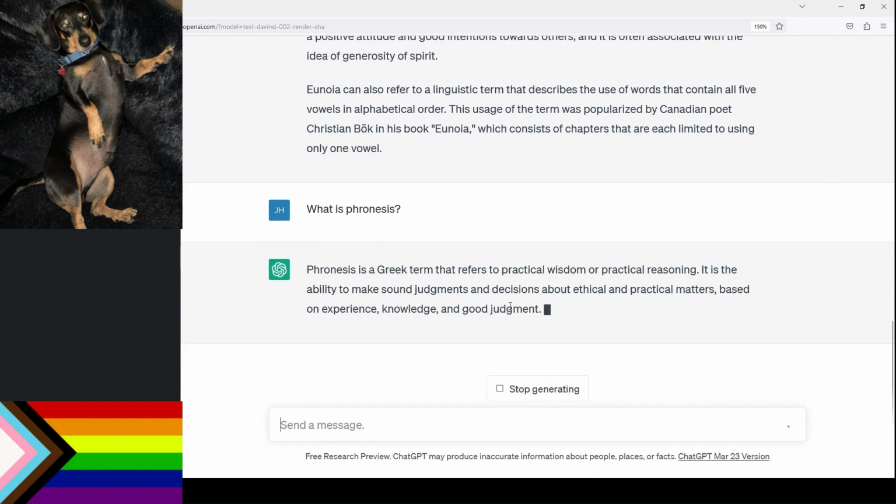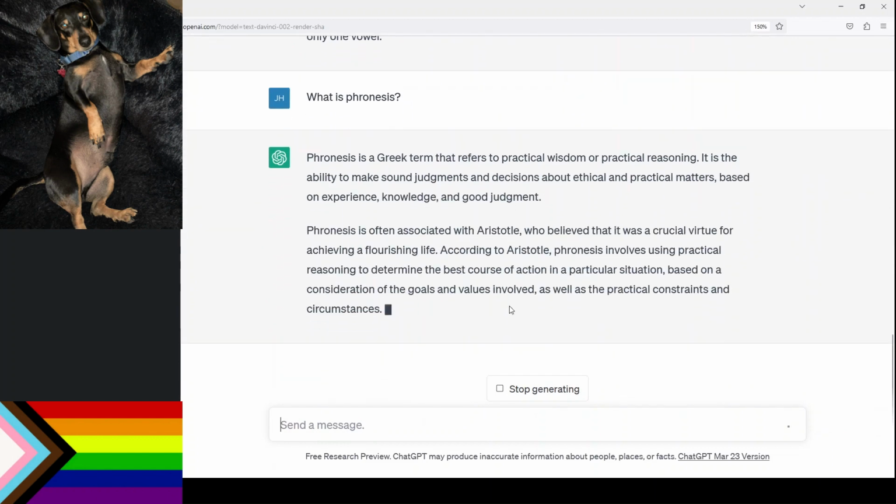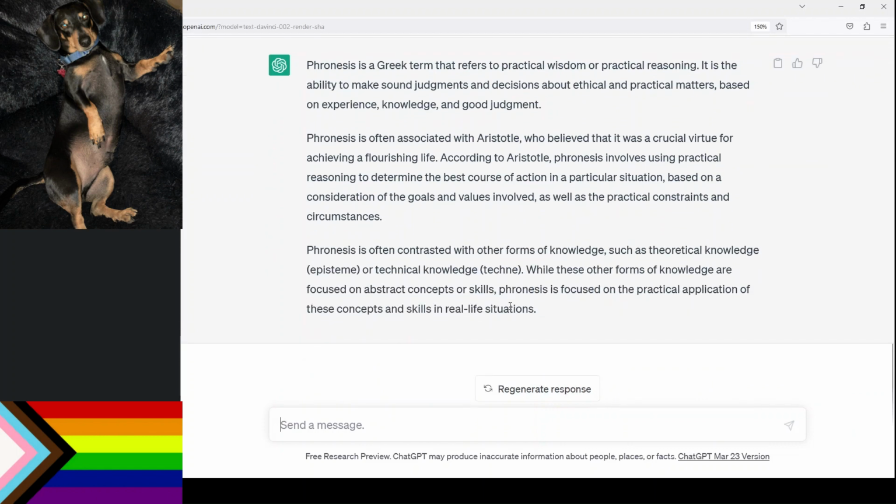Phronesis is a Greek term that refers to practical wisdom and practical reasoning. It's the ability to make sound judgments. Again, I think that is a good definition. When I think about phronesis in terms of rhetoric, I think about it as showing the audience, again, that we have that practical wisdom, that practical judgment. So this seems to be a solid definition of phronesis.